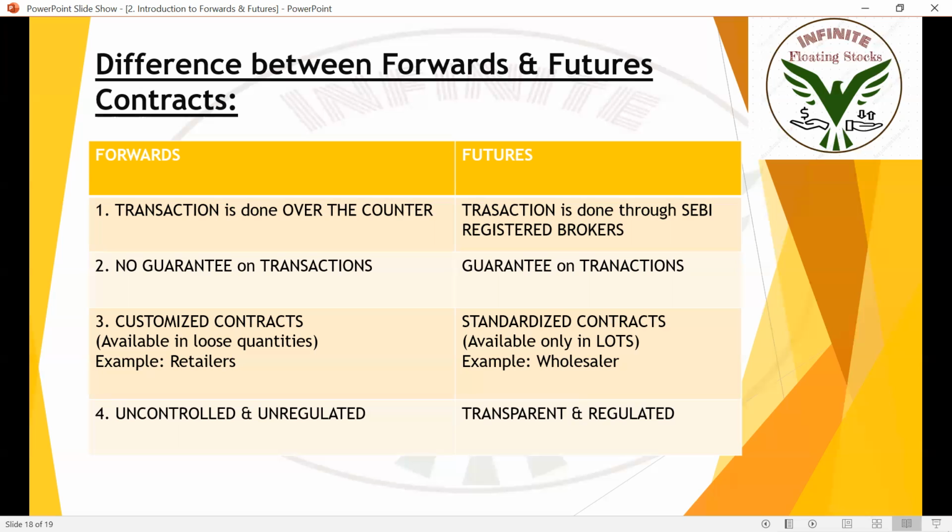Okay, or some 12 kgs or 11 kgs or 17 kgs. So in forward contract, there won't be any specified quantity. But when it is coming to futures contract, contracts are standardized. Okay, nothing but available only in lots. Example, wholesaler. You won't get loose quantities in futures. You won't be making agreement on loose quantities. Okay, for example, get on to the charts.